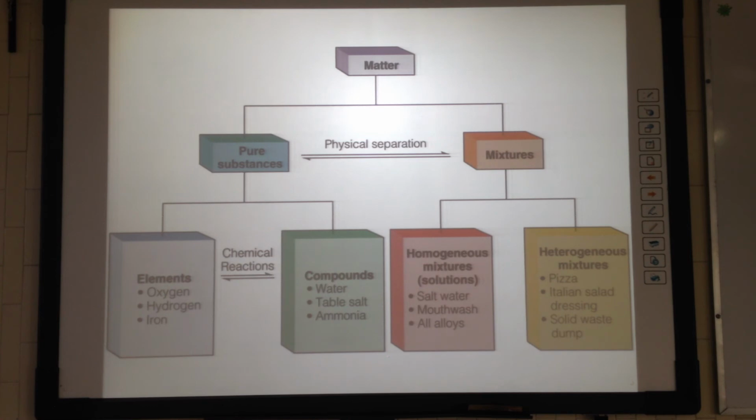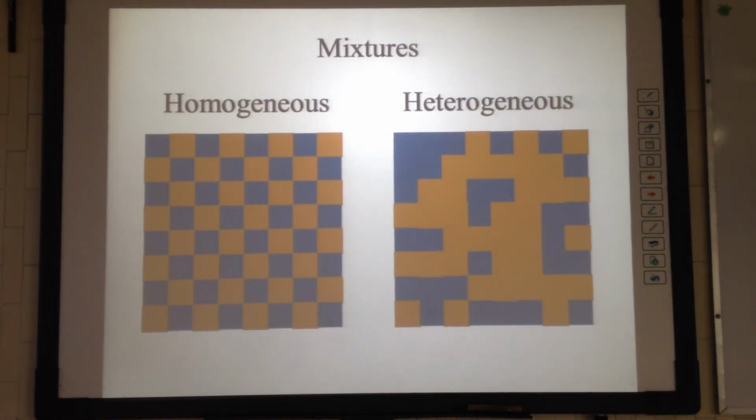Interestingly enough, most of the matter we deal with on a daily basis consists of mixtures rather than pure substances. One of the main differences between pure substances and mixtures is that pure substances have a fixed composition as opposed to mixtures that have variable compositions. Now, homogeneous mixtures are also known as solutions, and they are uniform throughout. What that means is that the particles of the substances that form the mixture are evenly distributed along the sample, such as the example here.